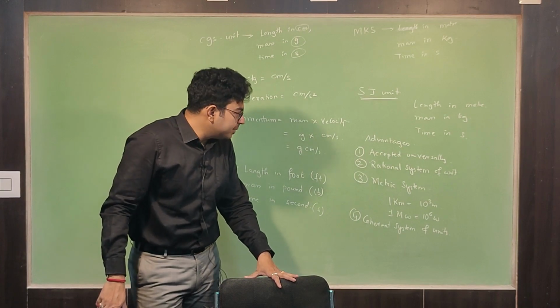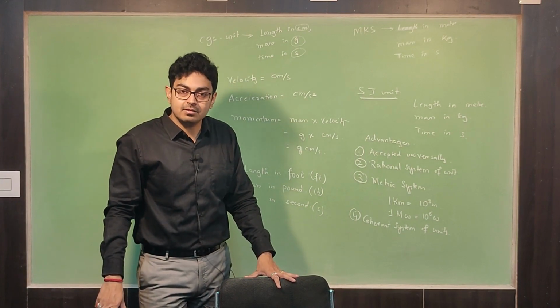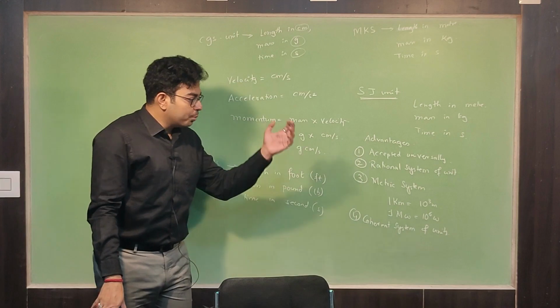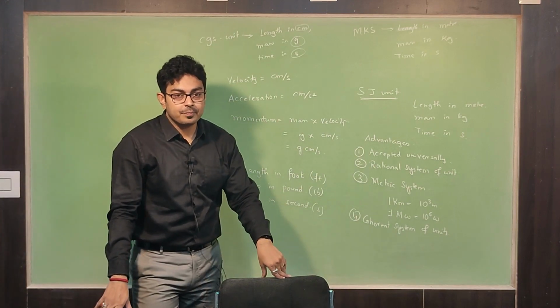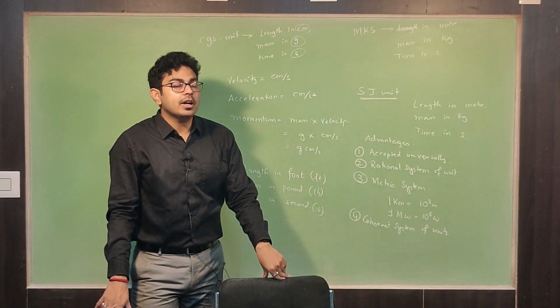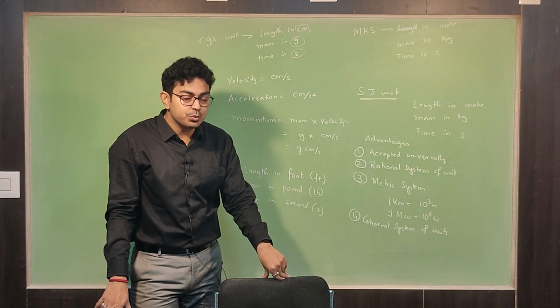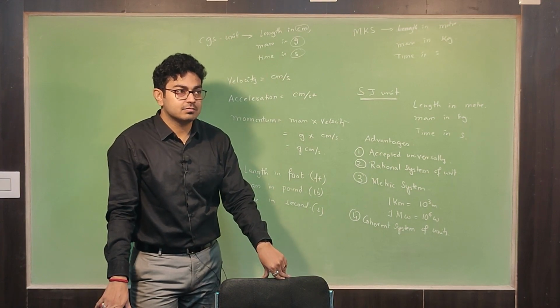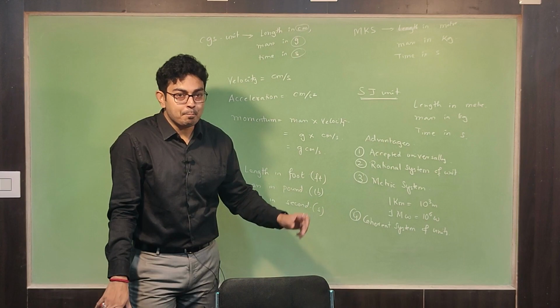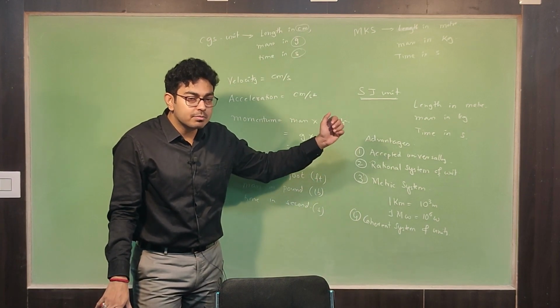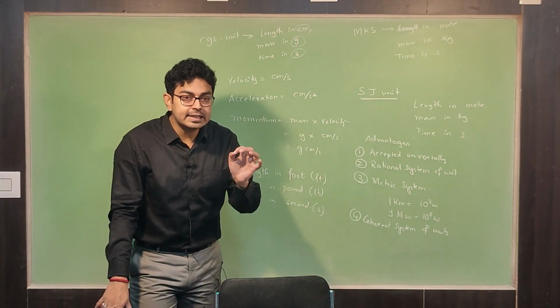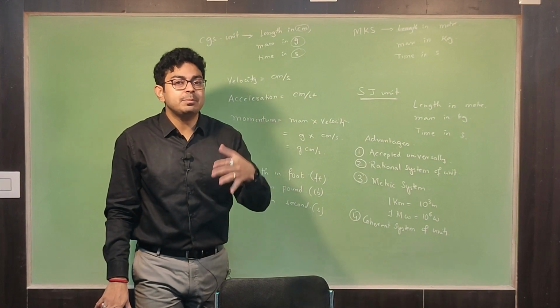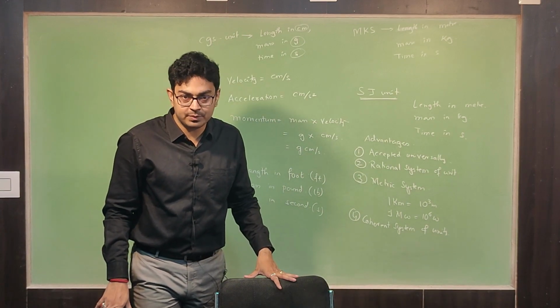Kg. What will be the velocity? Meter per second. Absolutely. So momentum will be kg meter per second. Now, if you want to find out any quantity, mass into velocity, at that time, do you need to multiply any numerical value apart from that?